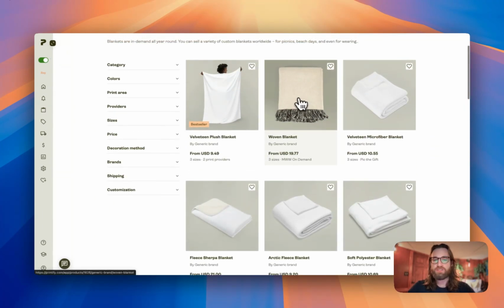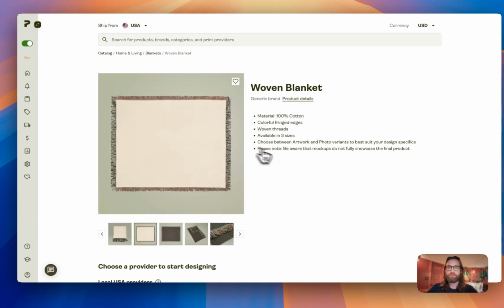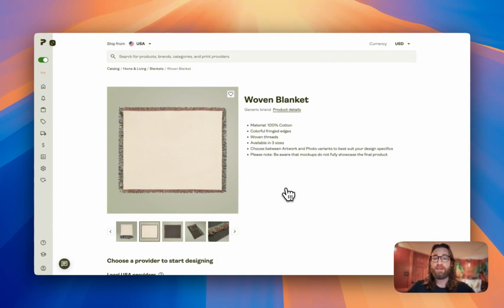The one that I'm focused on is the woven blankets. These have a handmade 100% cotton feeling to them. They are woven threads. They're beautiful, large blankets, and we can put our AI art on these blankets and compete with the other listings that are doing well on Etsy or Amazon or Shopify.